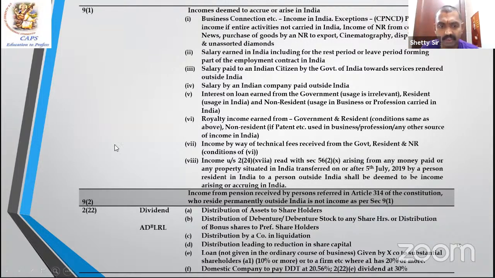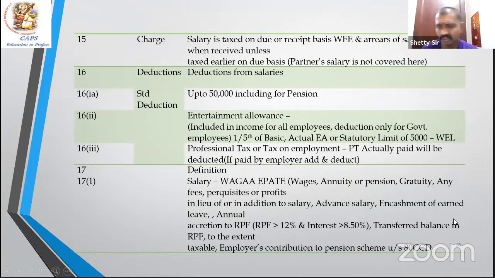Deemed dividend is 2(22)(a) to (d). Distribution of assets, distribution of debenture certificate, bonus to preference shareholders, liquidation, reduction of capital, and the special one, 2(22)(e). You are talking about a company in which the public are not substantially interested, and you give a loan to that person, that loan will be considered as a deemed dividend.